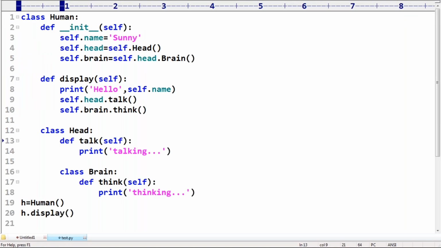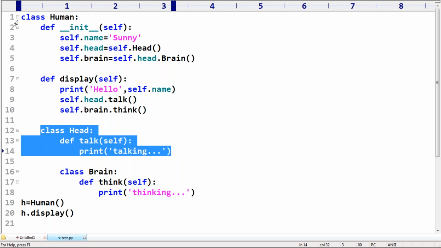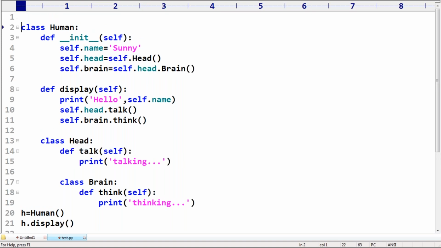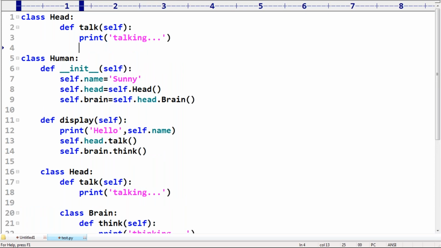Now immediately we ask, sir, why are you taking these things compulsorily inside the class? Sir, my target is, I want to take this Head class outside. If I take the Head class outside, any person can create a head. Is it possible to have only a head without a body? Without human, is it possible to have only a head? Is it a problem or not? Yes, that's why no one is allowed to create a head directly. First you have to create a human, then only are you allowed to create the head.